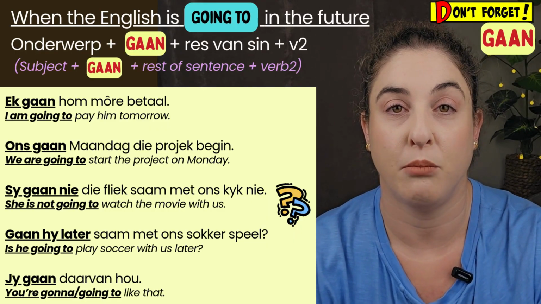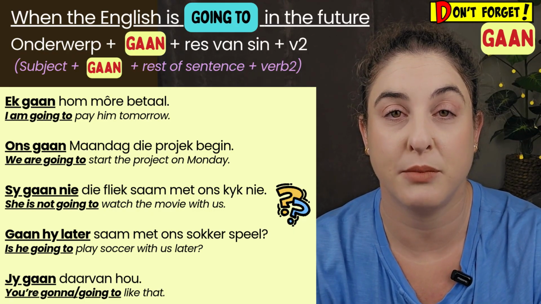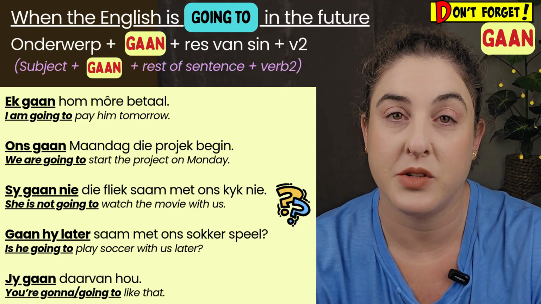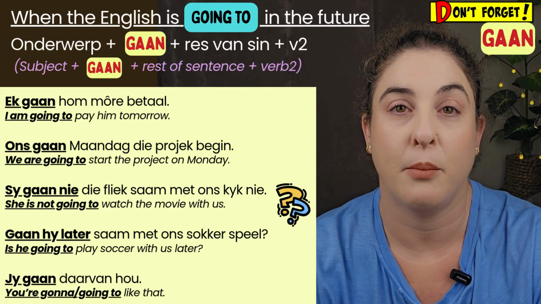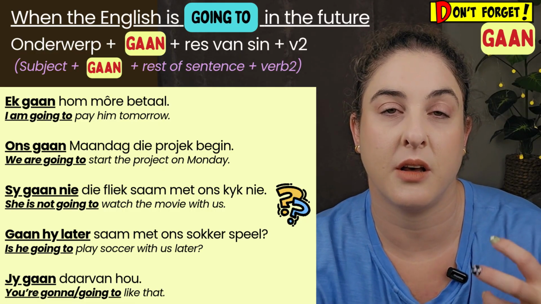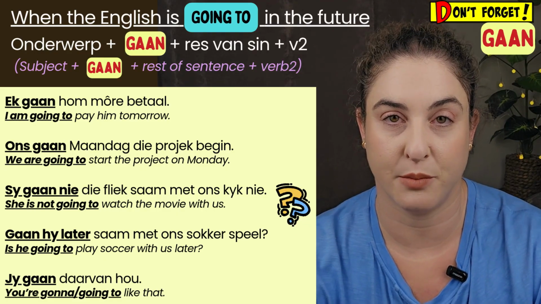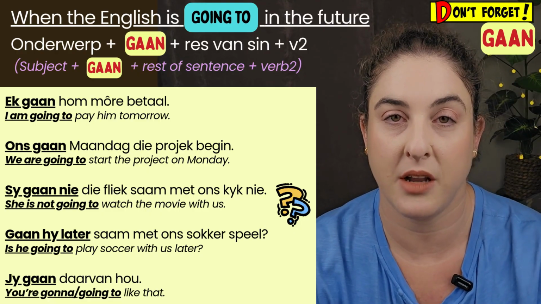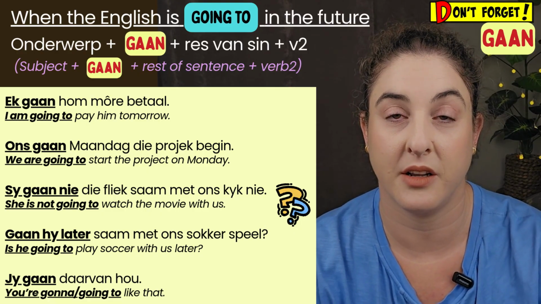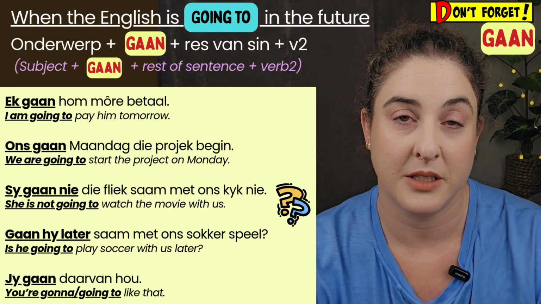Ons gaan maandag die projek begin. We are going to start the project on Monday. So it's always a word to indicate future. Because you can say we are going to start the project, which can mean now in the present tense, right? We're starting it now. You can add the word now.